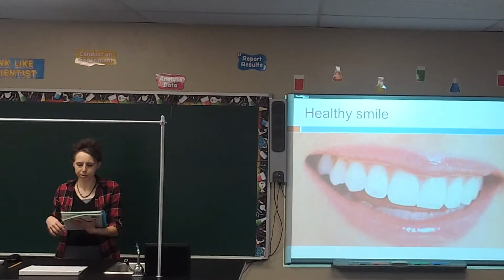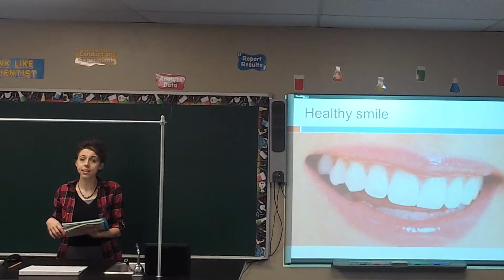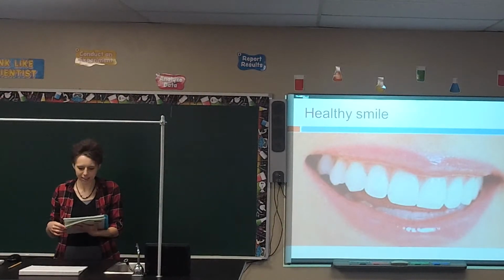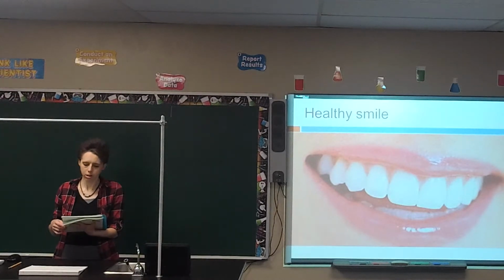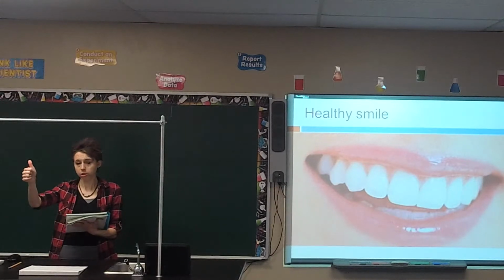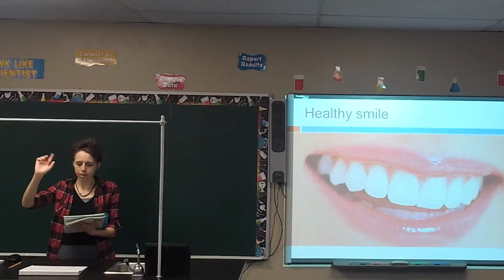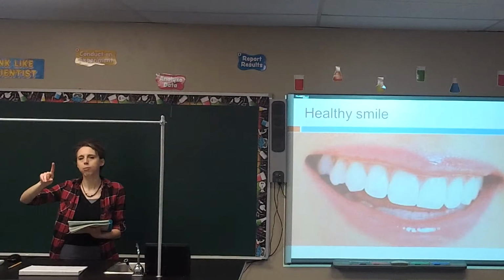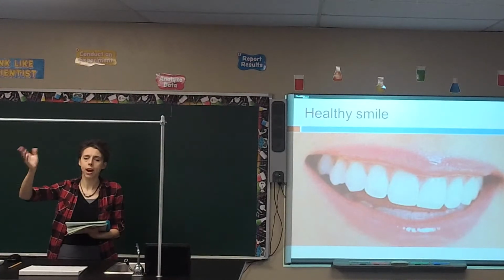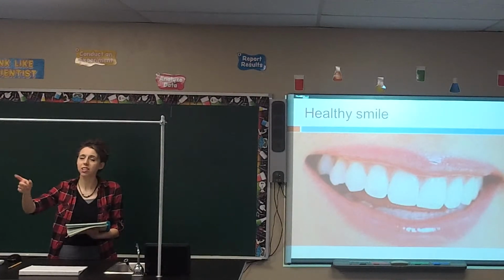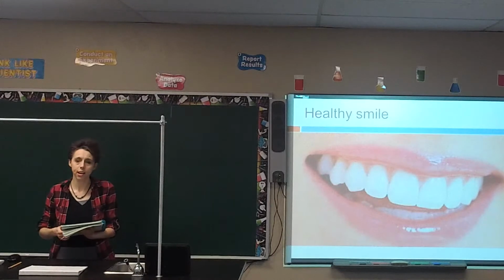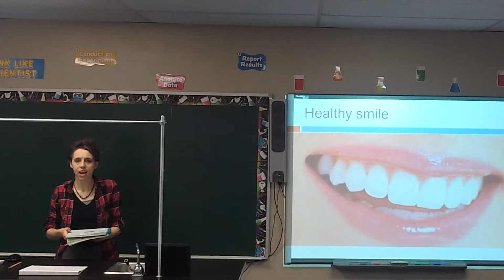Alright, so your book points out, protecting adult teeth prevents the most common disease in man. We actually consider cavities a type of disease. So make a note of that. This is the most common disease in man: tooth decay, or dental caries, or cavities. Tooth decay, because your teeth are literally rotting or being eaten away. Dental caries is the technical name for them. Caries has to do with the idea of a hole. So cavities is what we just call them in day-to-day speech, but dental caries is the technical name for it.